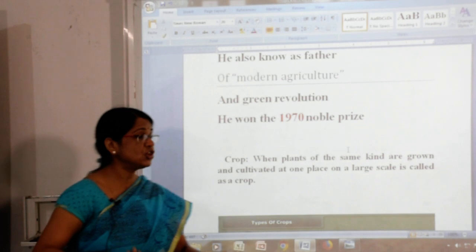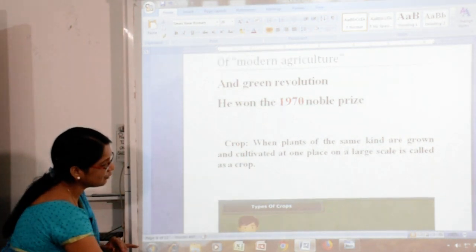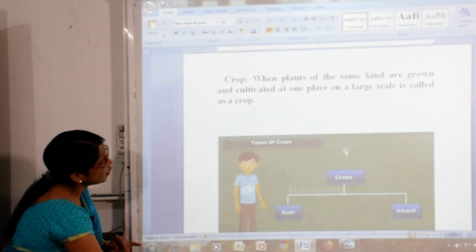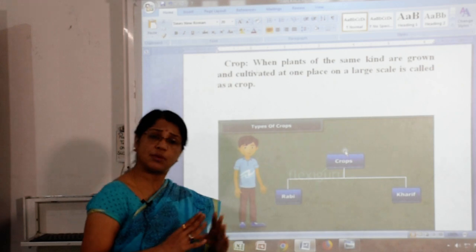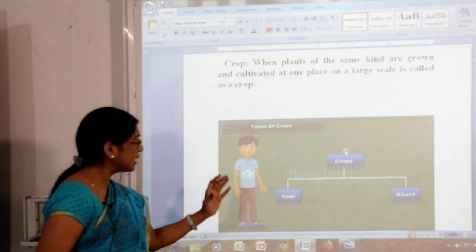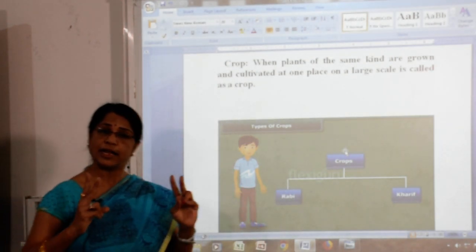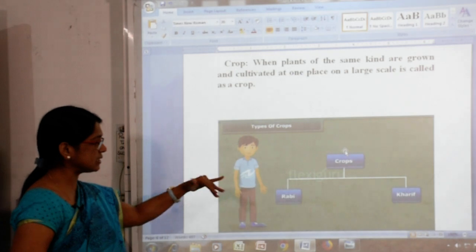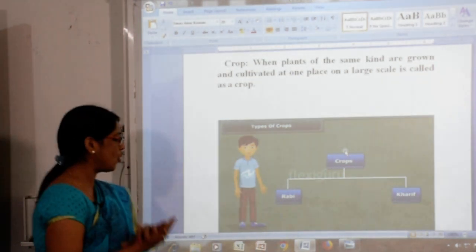It means the large area. It is called the crops. Now let's see further. One more question rises in the mind: how many types of crops are there? Yes children, crops, on the basis of the season, are divided into two. First is the Rabi crops, second is the Kharif crops.